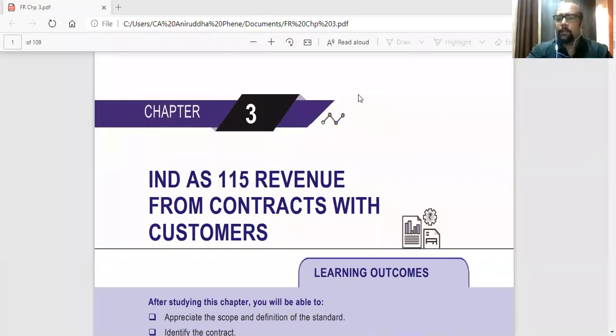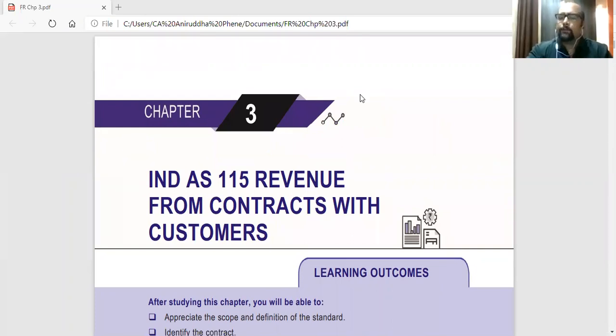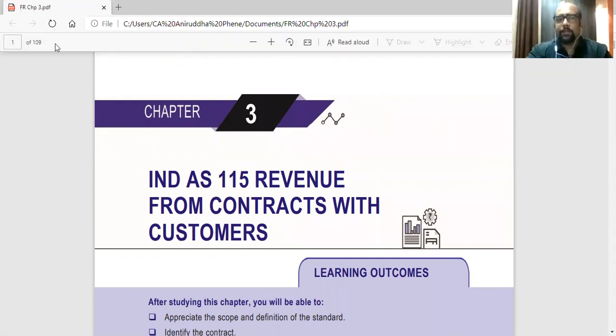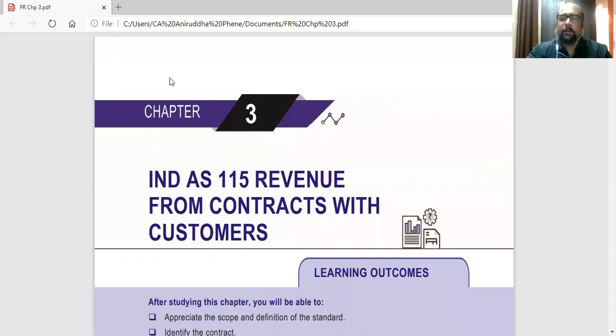So today we are starting with chapter 3 of module 1, Ind AS 115, revenue from contracts with customers. Now you can see the pages, almost 109 pages if you see on the upper left hand corner. So it's a very big standard. At the same time, it is a very important standard from exam point of view.